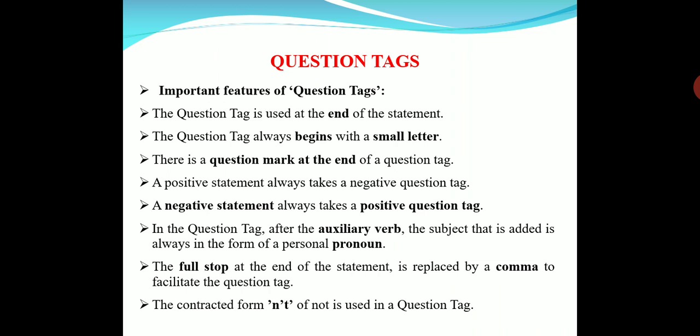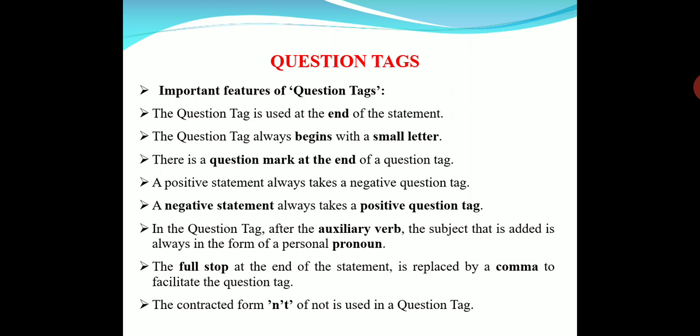And the subject is added always in the form of a personal pronoun. That may be the name of a person like Sita. But what is the pronoun that we use for Sita? She. So we have to use she after the auxiliary verb. Whatever pronoun, depending upon the subject. We should not use nouns as they are.